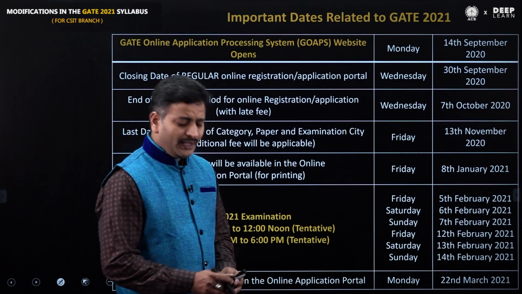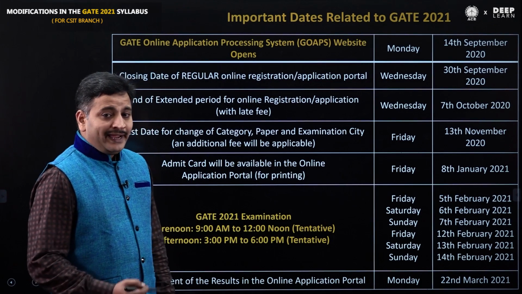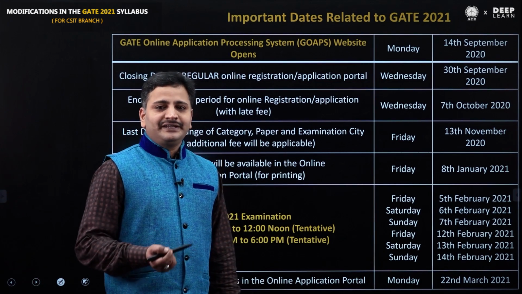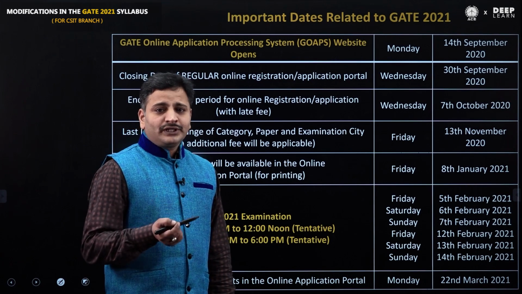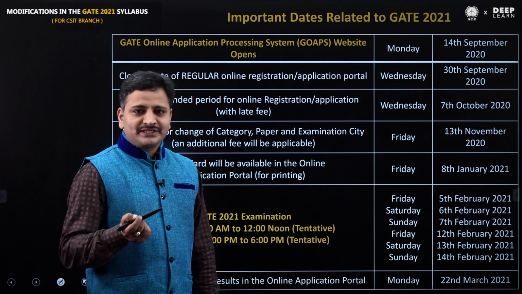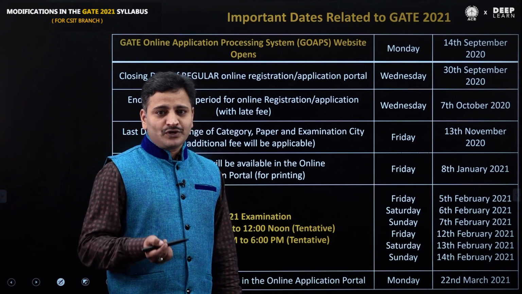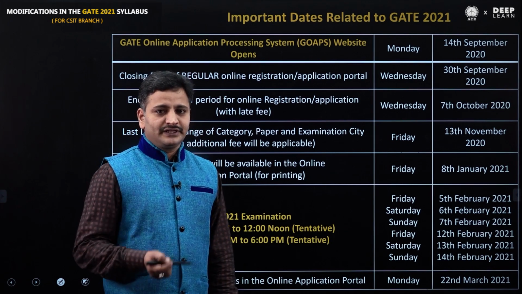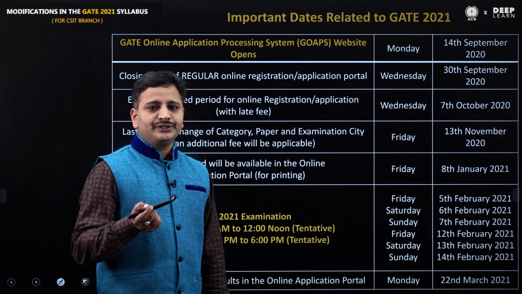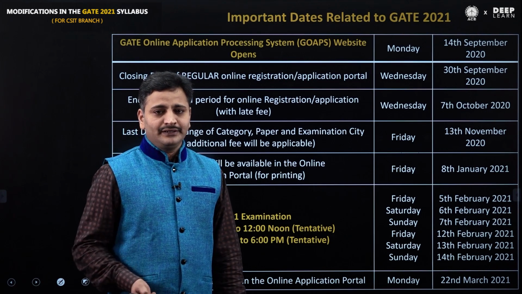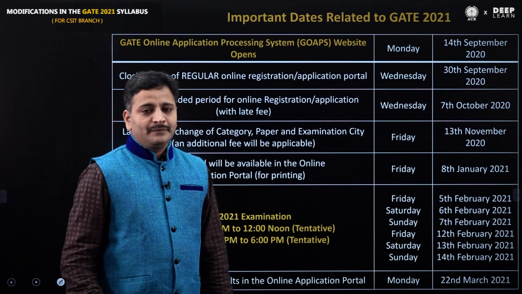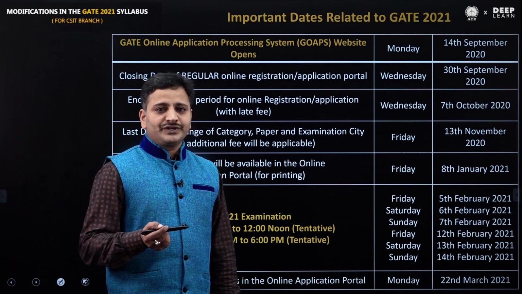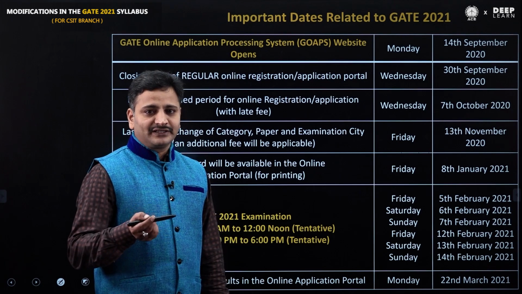However, the health and safety of the candidates is the utmost priority. Therefore, due to the COVID-19 pandemic situation, in rare cases there is a possibility of postponing the GATE 2021 examination, because the situation is beyond the control of the GATE authorities.